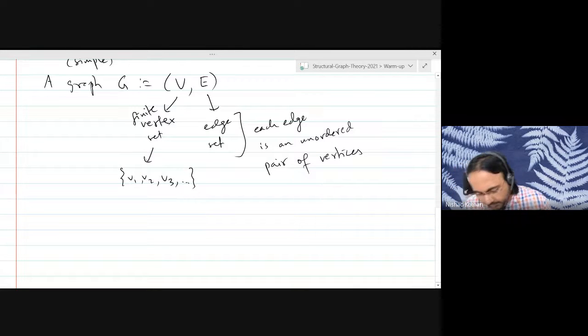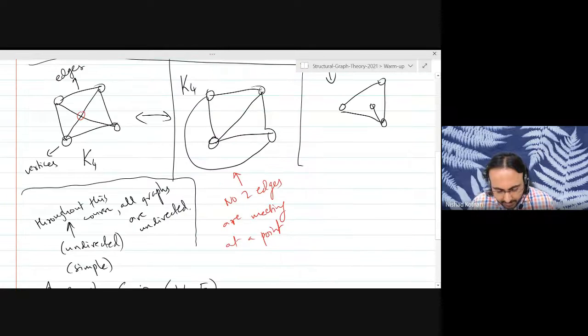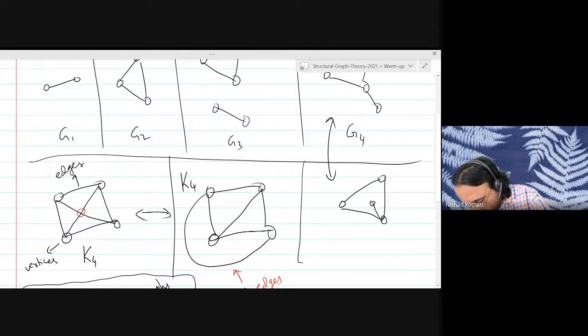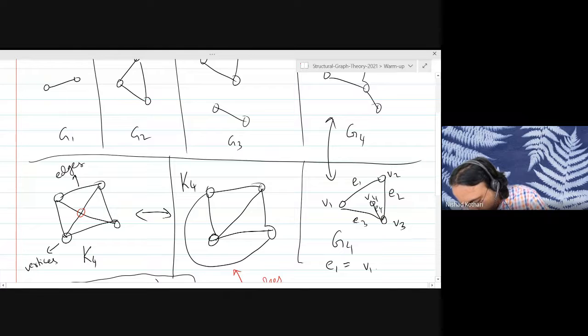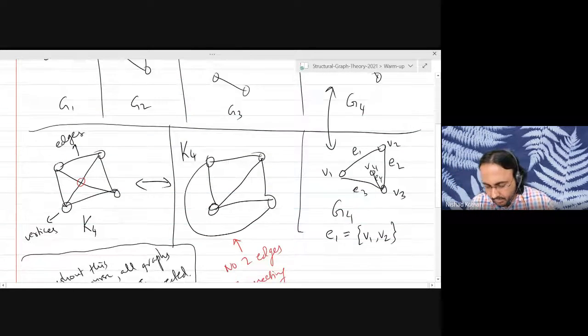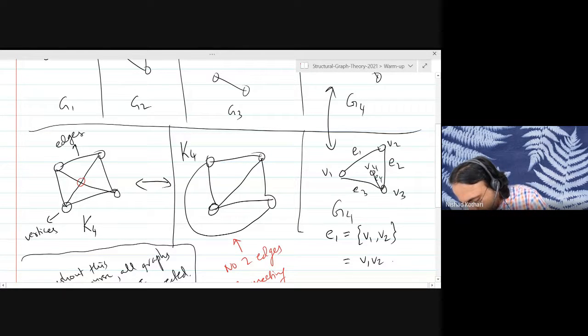So, to give you an example, let's go back to our graph here, G4. It has V1, V2, V3, and V4. In this example, we happen to have exactly 4 edges, E1, E2, E3, and E4. For example, E1 is basically V1, V2. Doesn't matter how you write it. I will often just write V1V2, which is of course the same as V2V1.